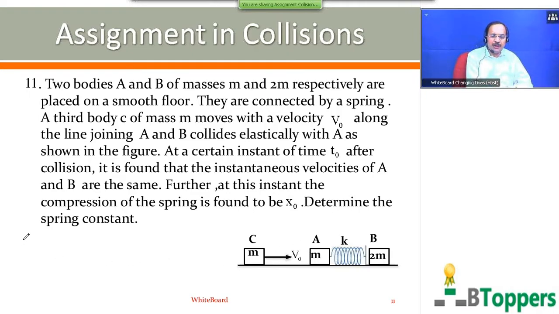So momentum of A just after C collides with A becomes mv naught. That will be the initial momentum of the system. That is equal to the final momentum of the system of the two blocks A and B, equal to mv1 plus, mass of block A is m, plus momentum of block B, we can write 2m into v2. So v naught can be written as v1 plus 2v2.